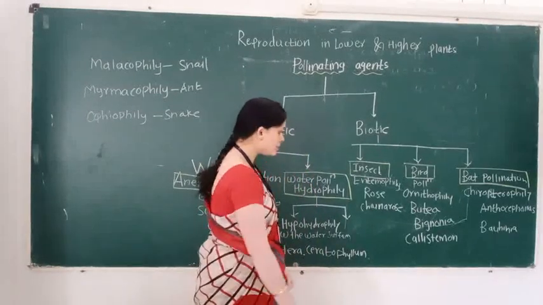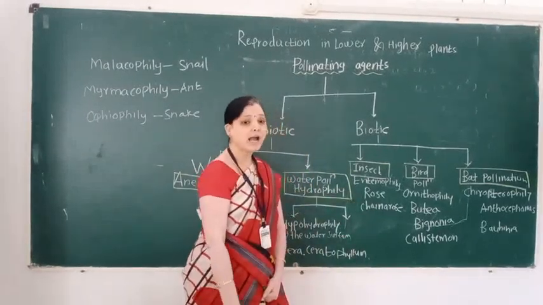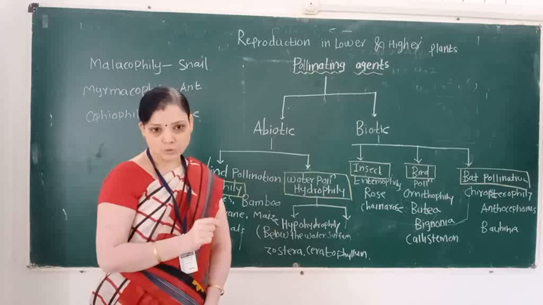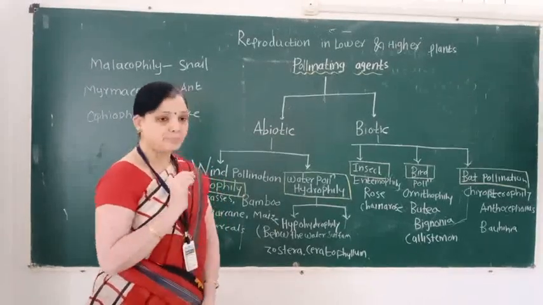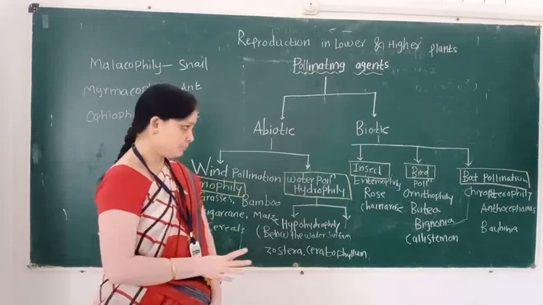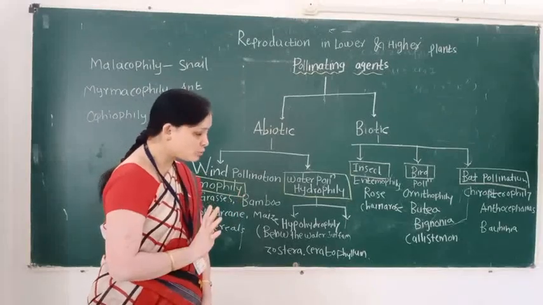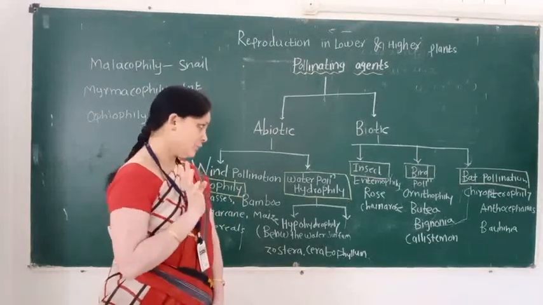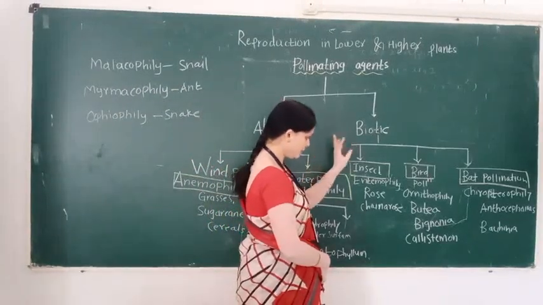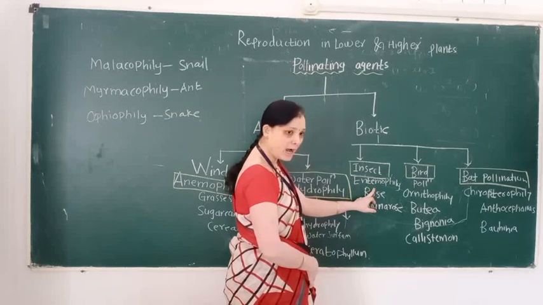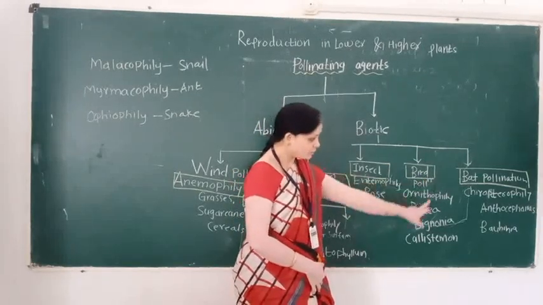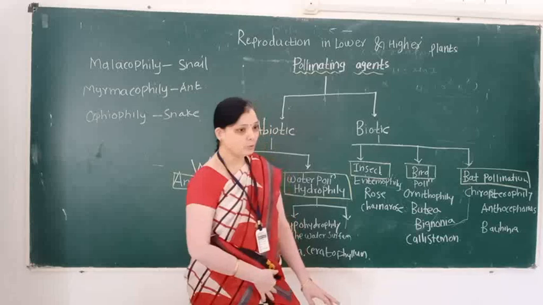Insect pollination is also called entomophily, bird pollination is also called ornithophily, and bat pollination is also called chiropterophily. So remember three words in biotic pollination. First is entomophily, second word is ornithophily, and third word is chiropterophily.